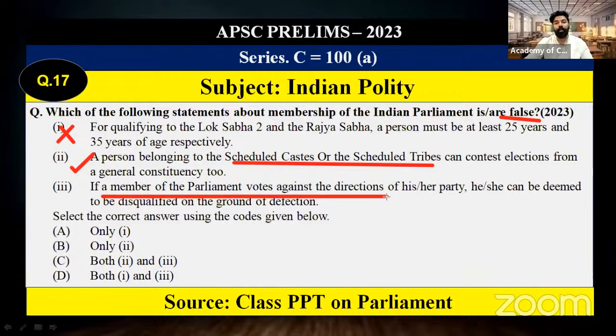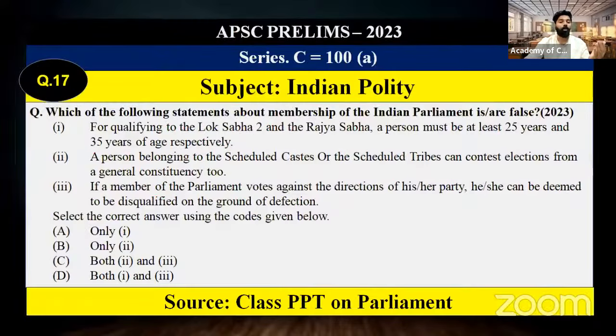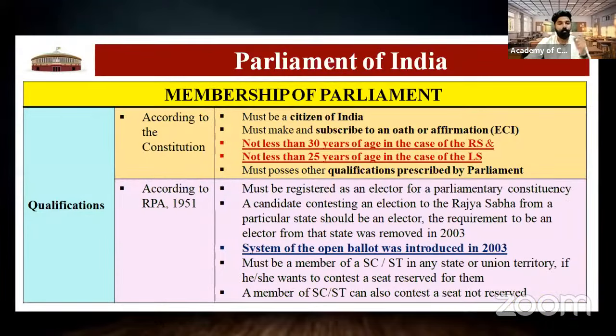If a member of Parliament votes against the direction of his party, then he must be disqualified under the ground of defection under the 10th Schedule. That is also correct. We have studied the grounds of disqualification under the 10th Schedule, and we have provided the content in our classes and study material. So statements 2 and 3 are correct, and only statement 1 is wrong. So the answer will be A.